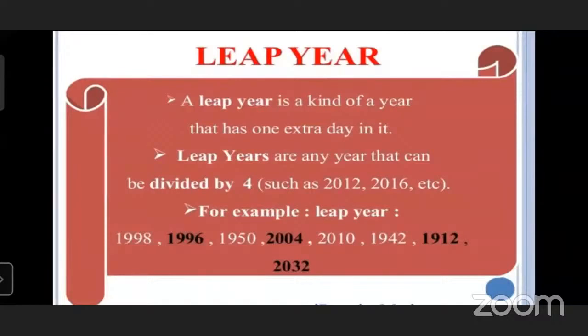Which year will be the leap year after 2021? We have to divide by 4. After 2020, which year will be the leap year? 2024, no? Means 2024 we can divide by 4. After 2020, 2024 is the leap year.